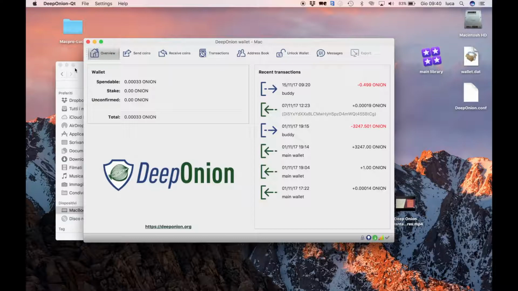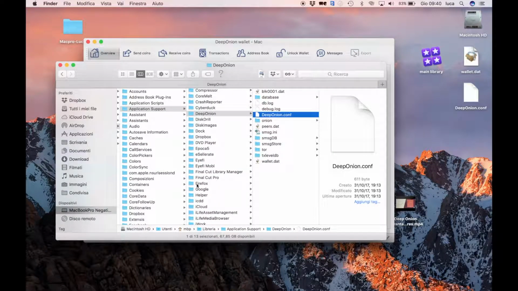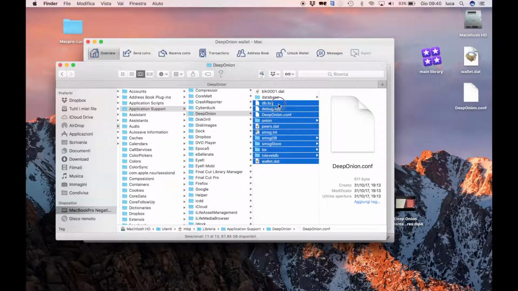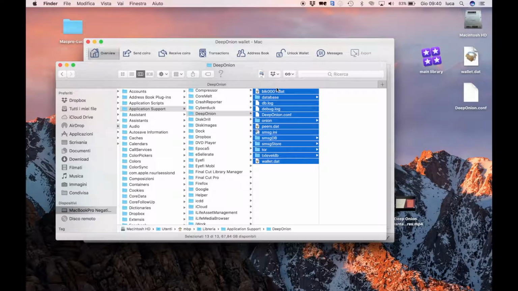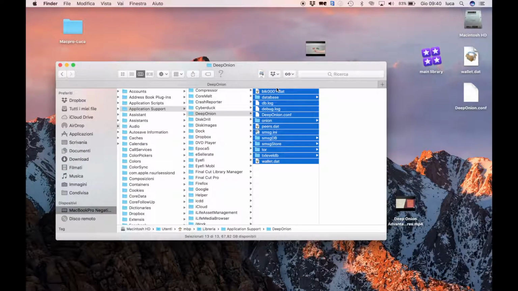After that, it takes a while. We delete all the files over here, so we can start and download a new DMG file from deeponion.org.